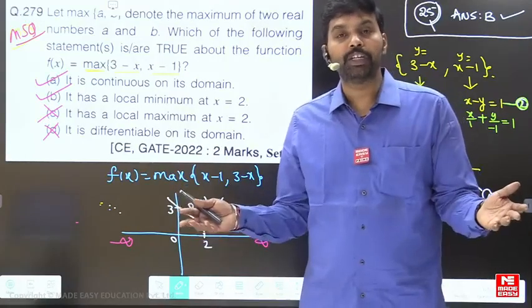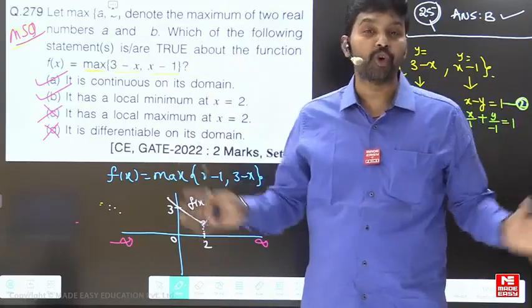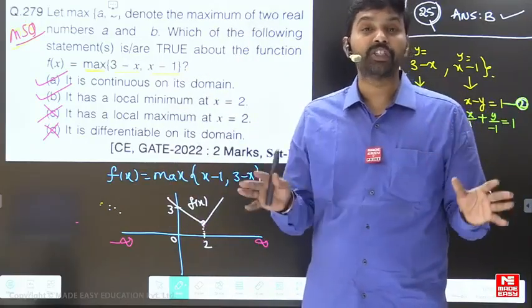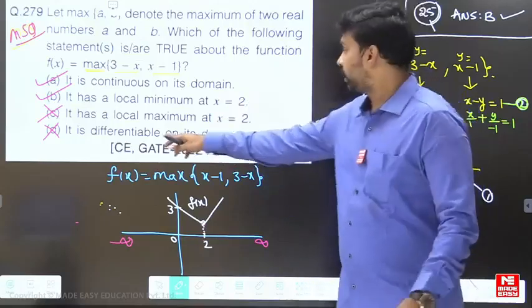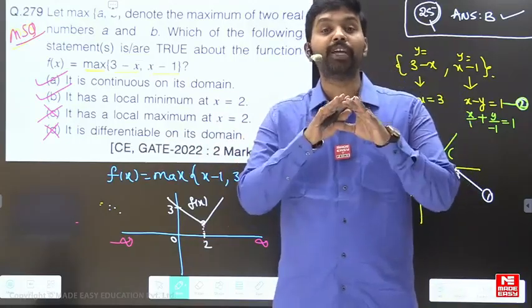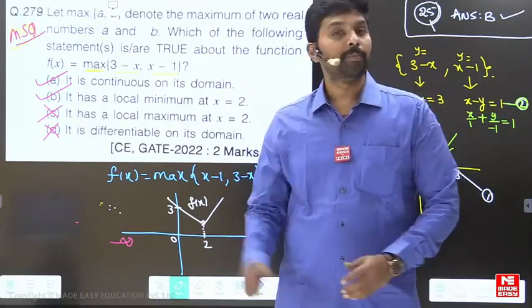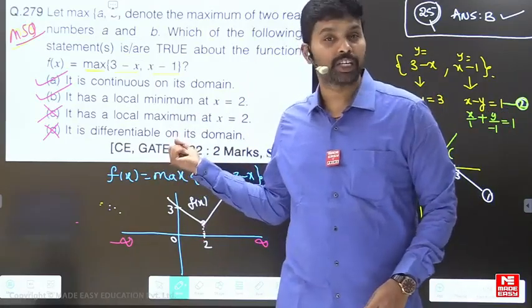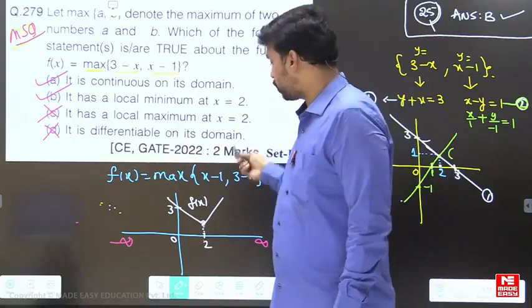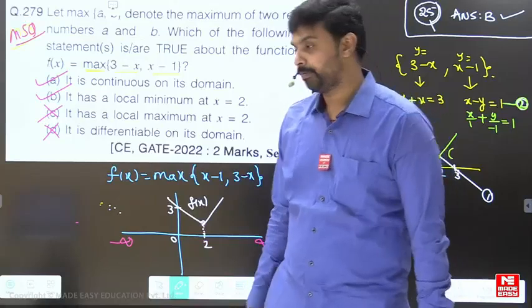It is not differentiable in its domain means it is not differentiable at every point in the entire domain. What is the meaning of differentiable on its domain? It means it is differentiable at every x in the domain. That is the meaning of it. But it is not differentiable at every x. So this statement is wrong because of x equal to 2, and therefore we are removing this case.